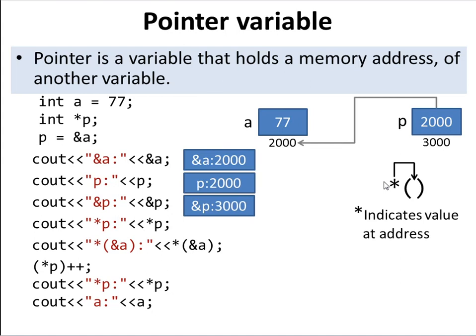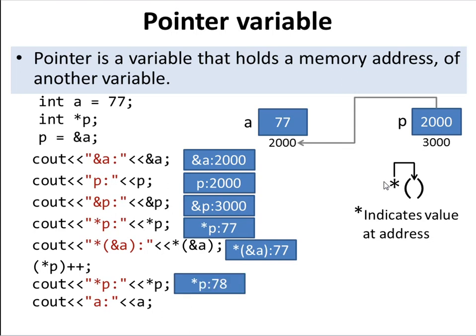It will be printed here. When we say star p, star indicates the value at address, the value at 2000. In this case, star p means the value at address 2000 is 77, and it will be printed here. The statement below is just the long form, elaborating how exactly star p is accessed: star in brackets &a. The address of a contains, meaning 2000 contains 77.